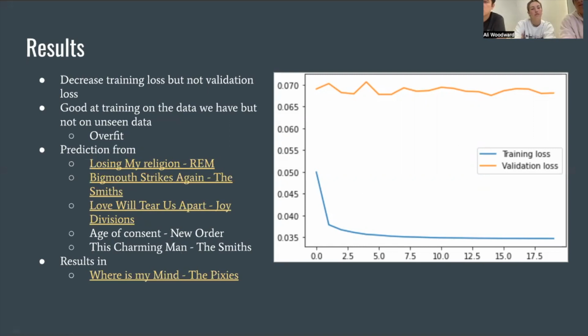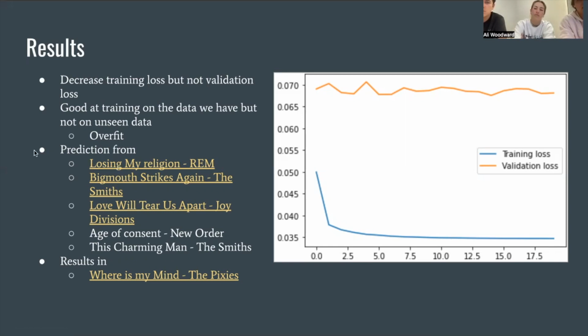And because we only trained on 100 playlists, which overall isn't a lot, we just need a bigger data set to be able to train it on to get it more accurate and be able to readjust the hyperparameters for that. And so that's just something we can implement in the future. But it did produce some good results.